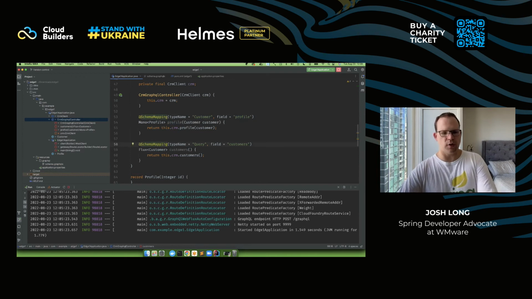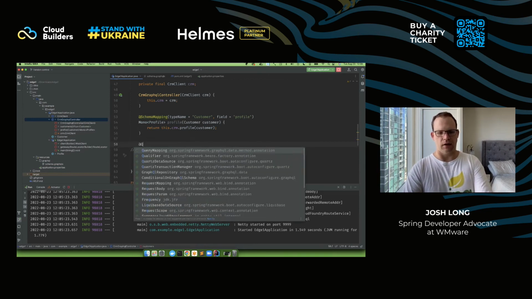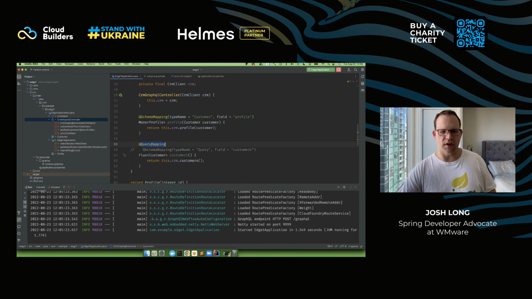Now, I told you that query is a very common thing. Queries are everywhere. You're going to use query types all over the place. So this is a very common thing. There's actually a shortcut for that called QueryMapping. Okay, this assumes that the type is called Query, and it takes the name of the field from the method. So this is exactly the same as this if you have this method signature. Okay, let's go ahead and restart this and we'll see what we get.